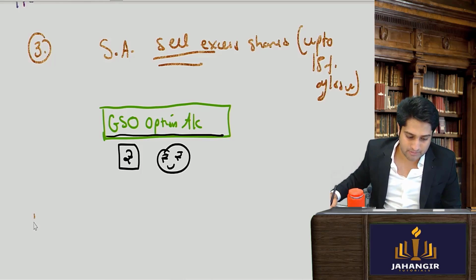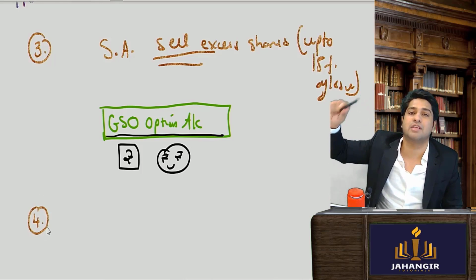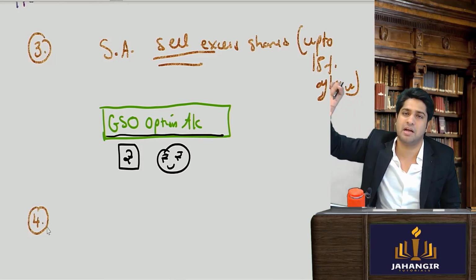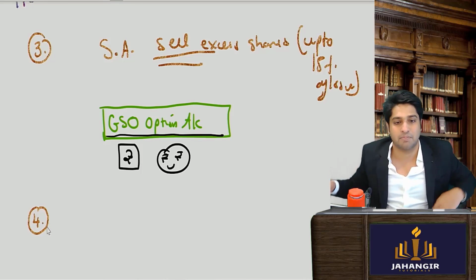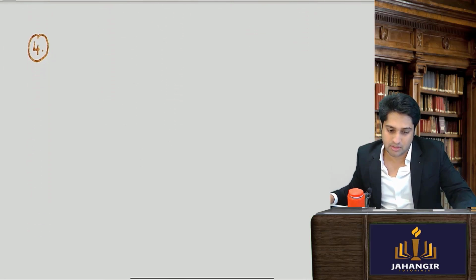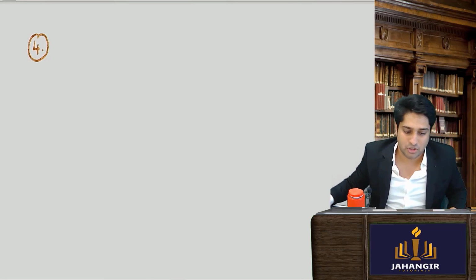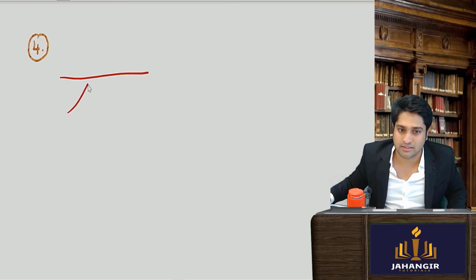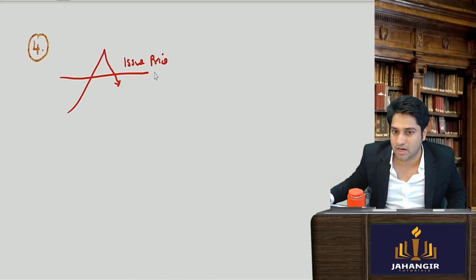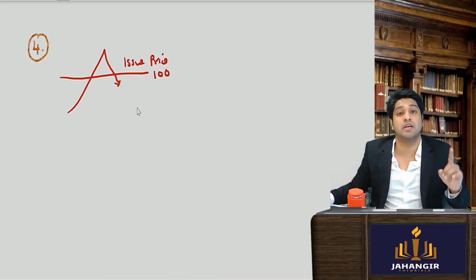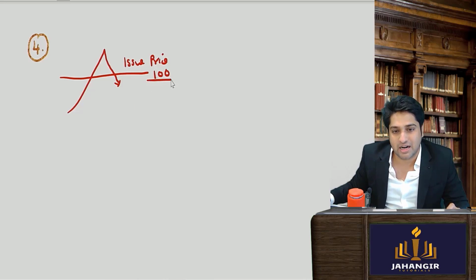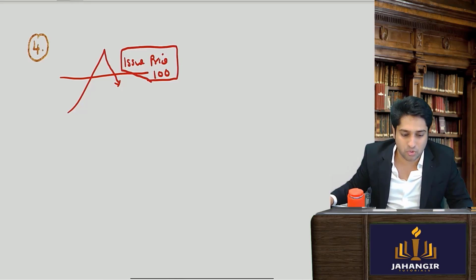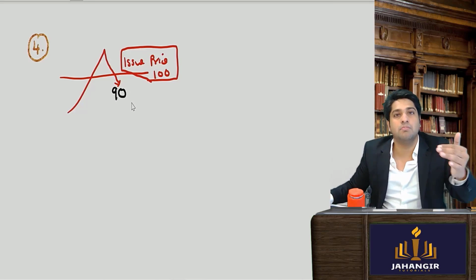Next, what will happen? Let's say the prices have started to reverse. It was going up and then the trend came down and the prices started to crash. It went up but then it started to crash. So we are seeing a scenario where this went up and now it's crashing. Let's say this was the issue price. Issue price was rupees 100. And now it's starting to crash below this amount. It started to go to 90 and below that.